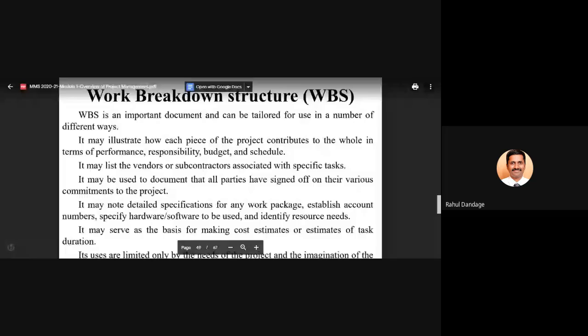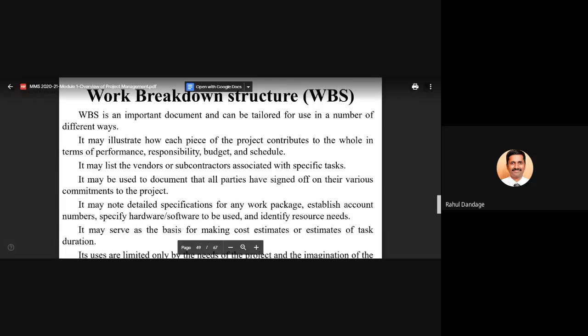One of the important things is that this can be tailored for use in a number of different ways. You can craft your WBS. For a particular project, the work breakdown structure can be prepared in multiple ways depending upon the various factors in developing or drawing that work breakdown structure.